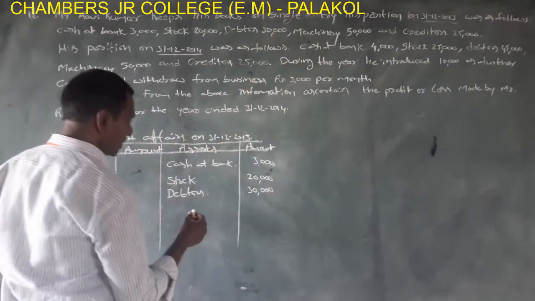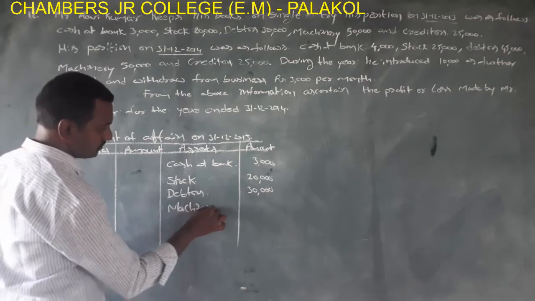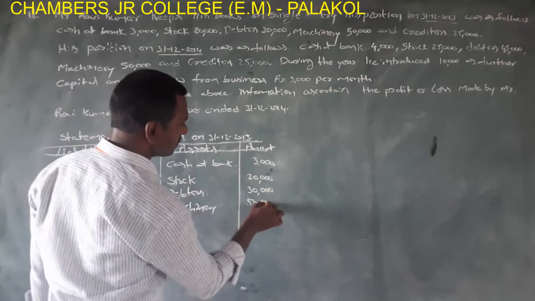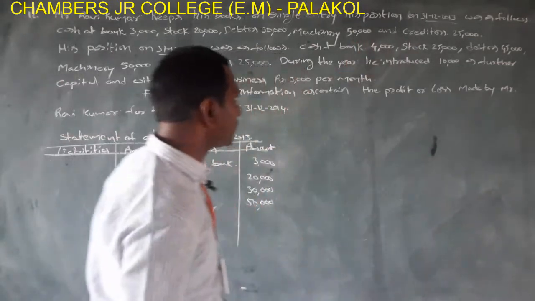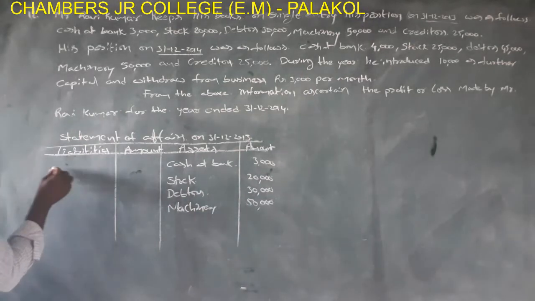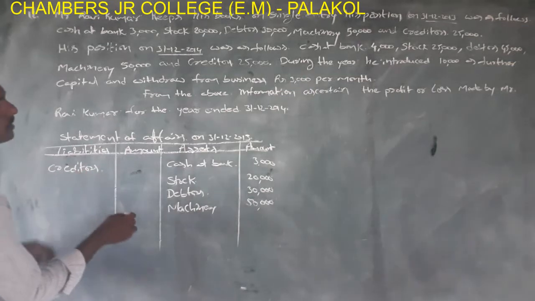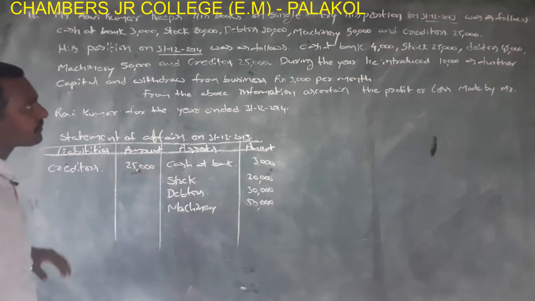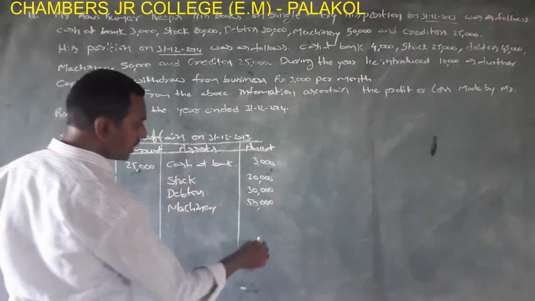Machinery also an asset. Machinery, rupees 50,000. Last one, creditors, rupees 25,000. Creditors is a liability, so it is taken into liability side. Creditors, rupees 25,000. These are the assets and liabilities at the beginning of the year.